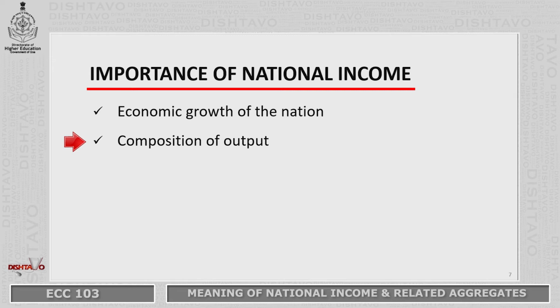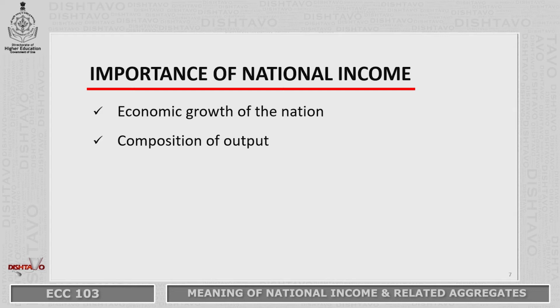If the output of goods and services is more of luxury goods and less of essential commodities, then we are going to have problems in the economy, because there will be scarcity of essential commodities and therefore there will be inflation in the country. So, it is important to study the composition of national income to know what kind of goods and services are being produced, so that we do not have economic problems or our economic problems are reduced.